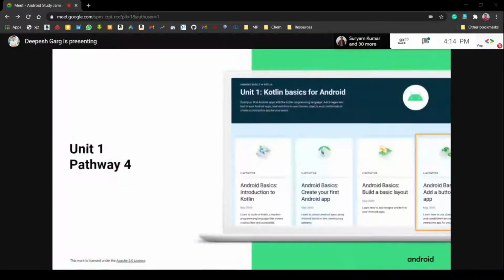So let's move further. We have completed the three pathways yesterday, 1, 2, and 3. Now we will move to the fourth pathway of the first unit of the new to programming track, that is adding a button to your Android app, that is in the dice roller app. So this is the fourth pathway of the first unit.